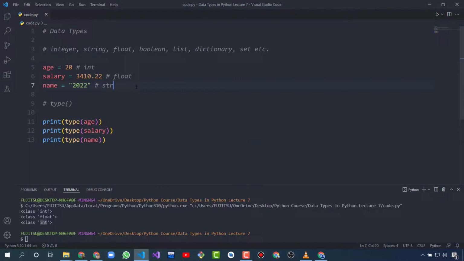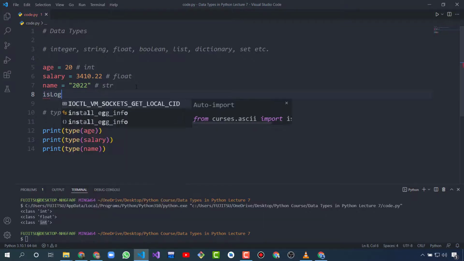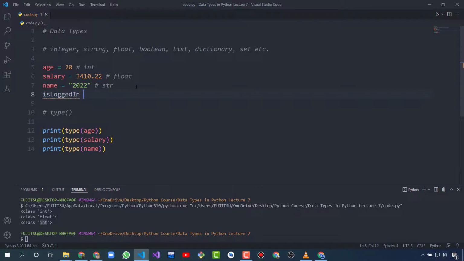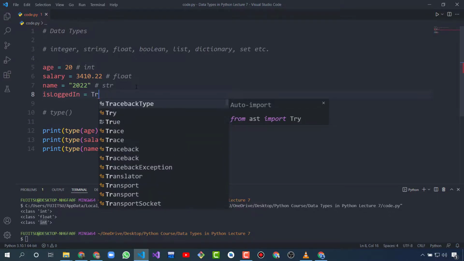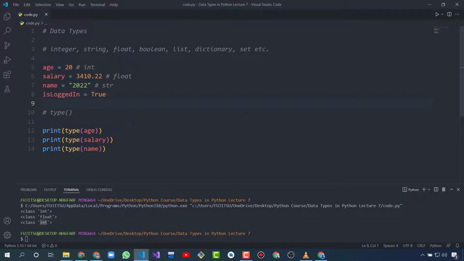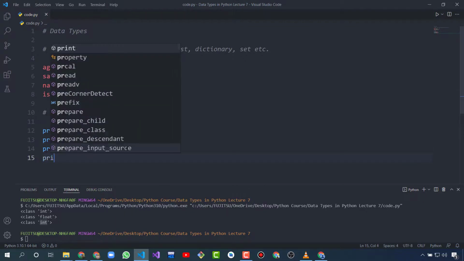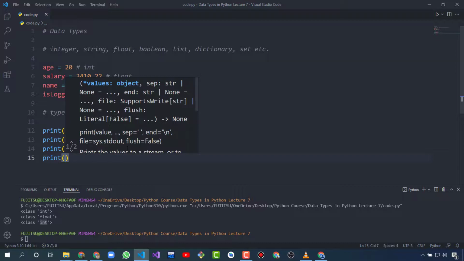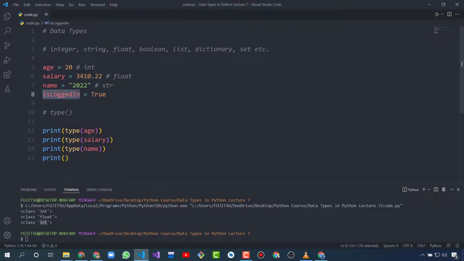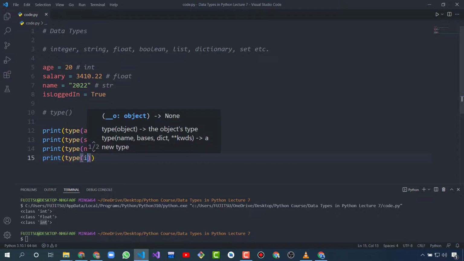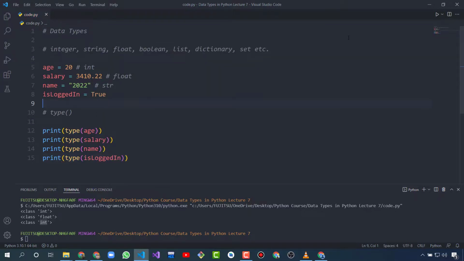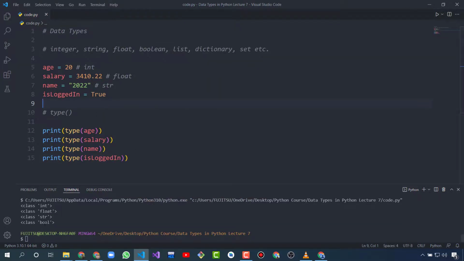And there is another data type, that is boolean. Boolean has only two values, true or false. So if I write is logged in equal to true, and I will check the data type of the is logged in variable. So it's showing bool.